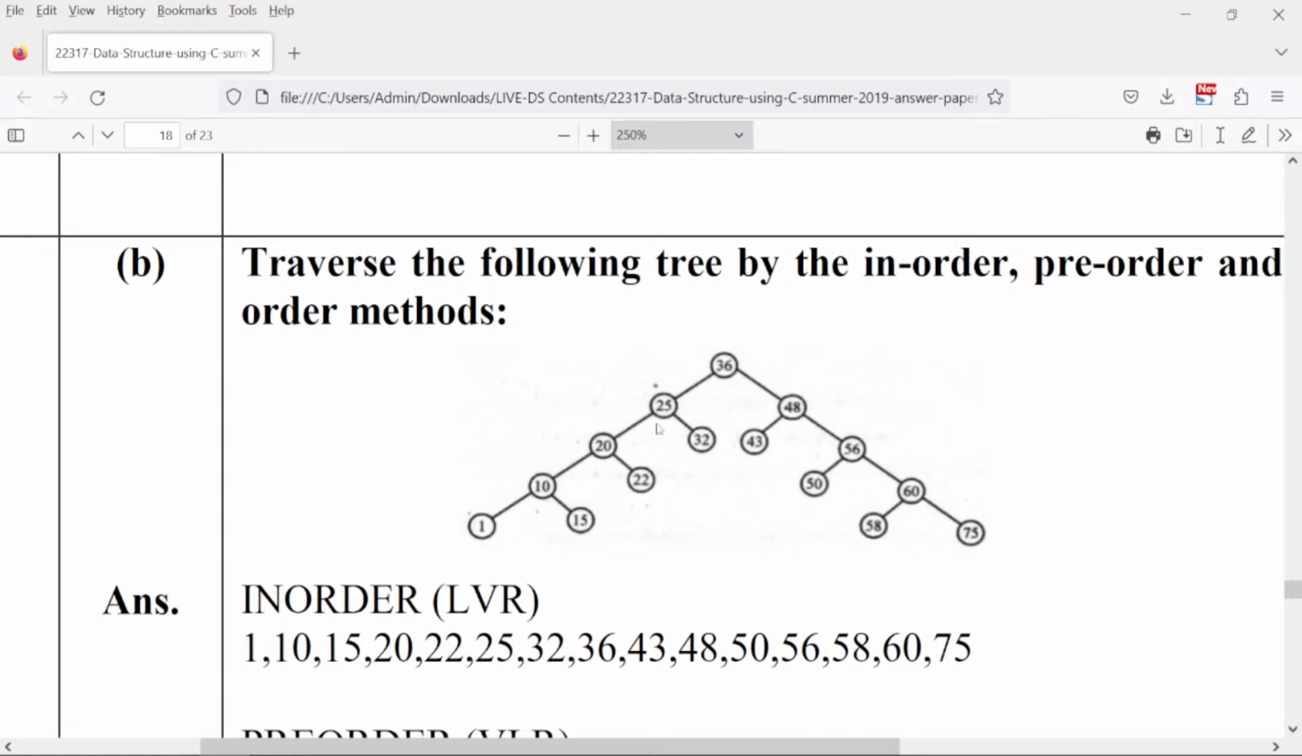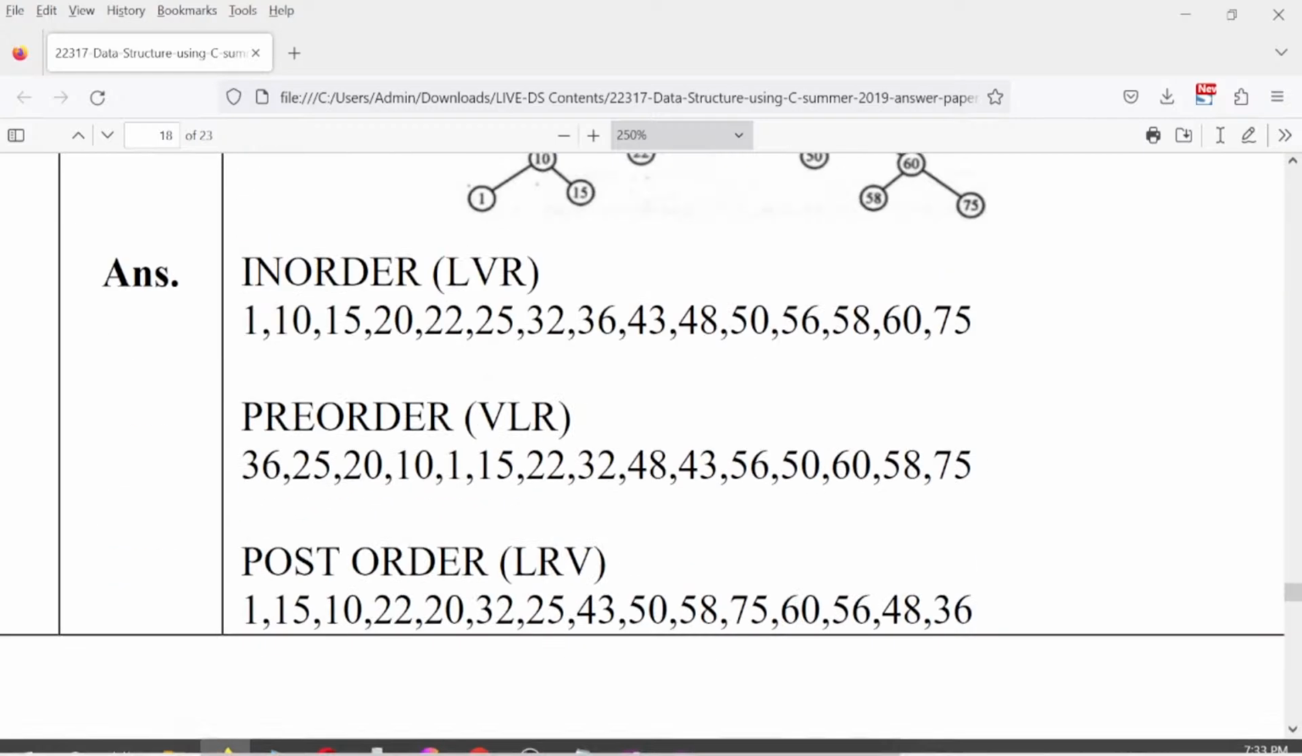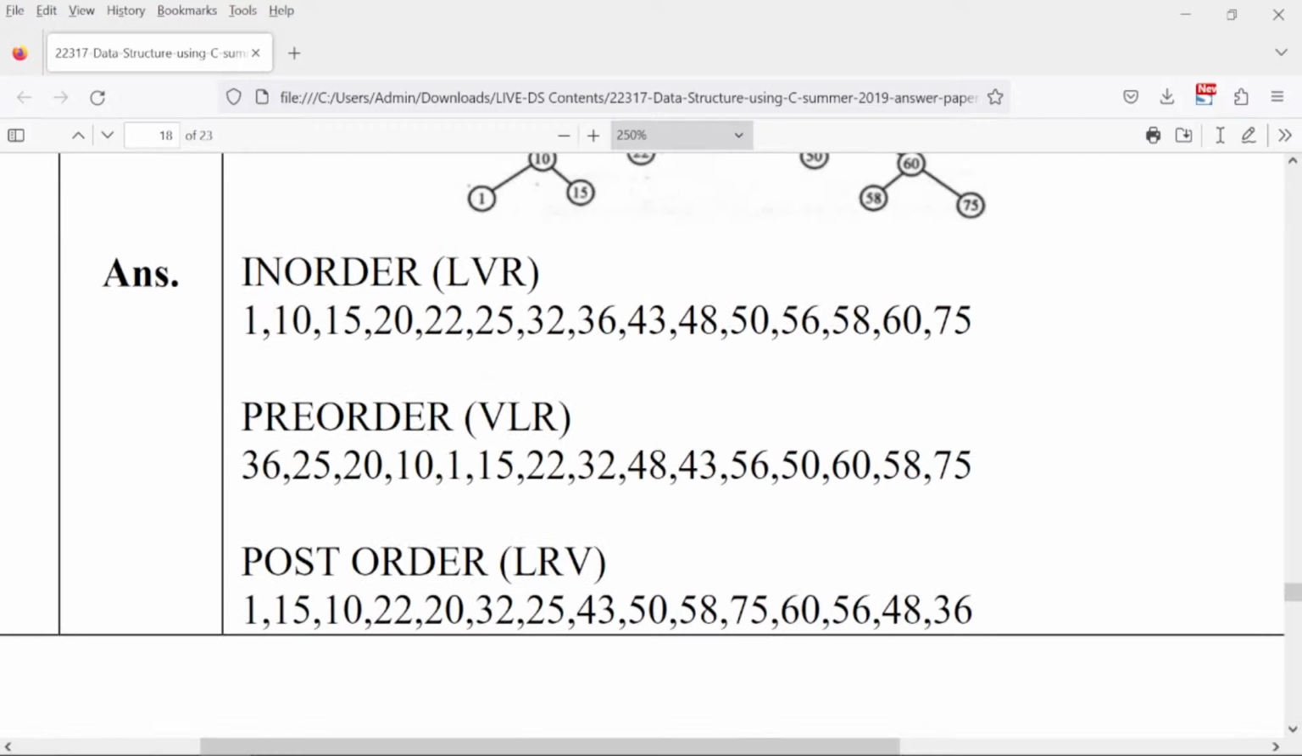Now when you are going to 36. Okay. So this is your main vertex covered. Now again when you go to the right subtree, you have to start from the left. So the first left is 43, then 48, then here there is a right, but that right also has a left. So that's why you are going to go for 50, 56, then again this is a right, and this right side also has its own left. So you are going to have 58, 60 and then 75. This is what is in-order traversal.